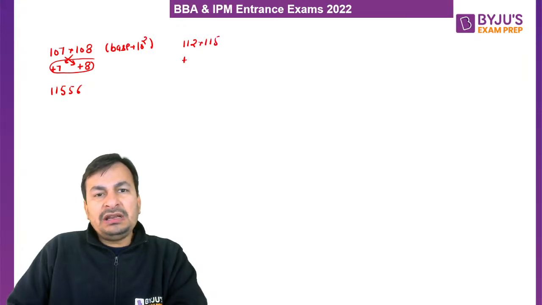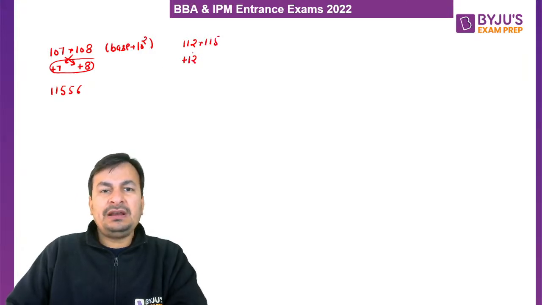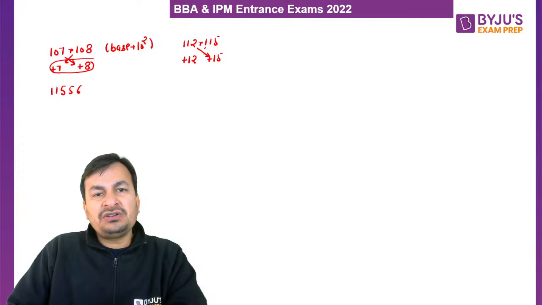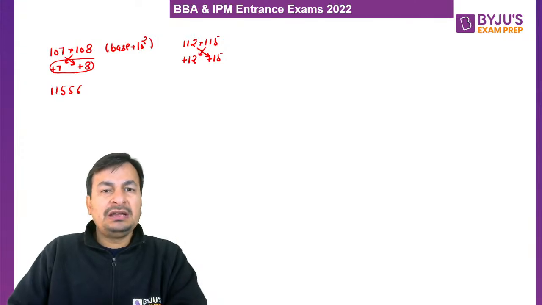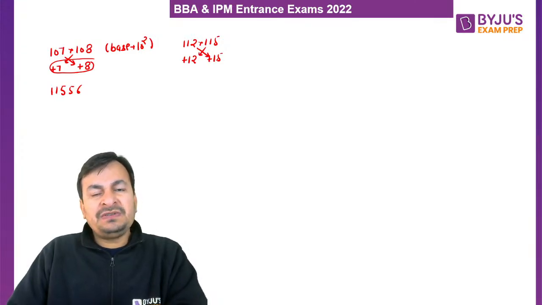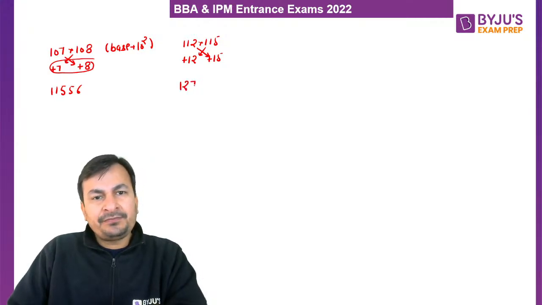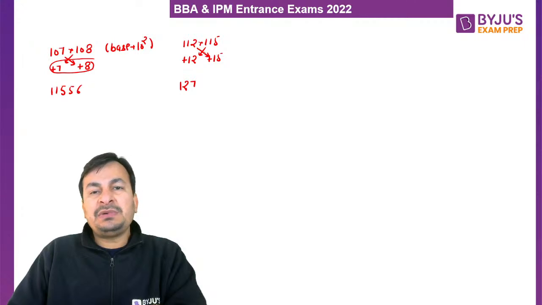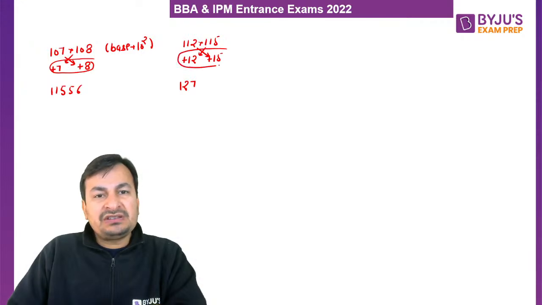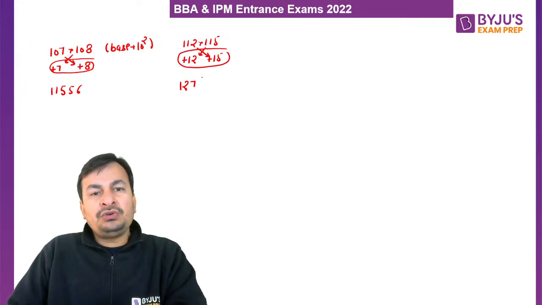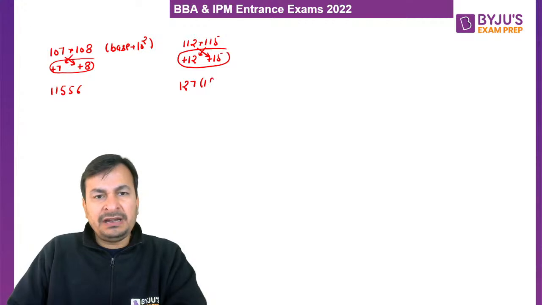Another example. Suppose we have to multiply 112 with 115. So 112 is how much more than 100? Plus 12. 115 is how much more than 100? Plus 15. Again, what will be the first part of the multiplication? So either 112 plus 15 or 115 plus 12, that is 127. And what will be the second part of the multiplication? How do we get the second part of the multiplication? By multiplying these two differences. 15 into 12 is 180.